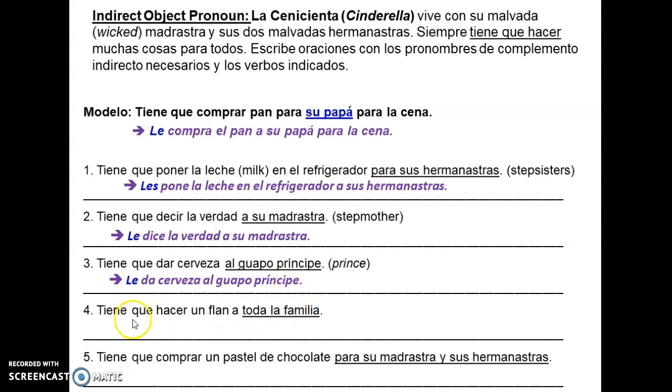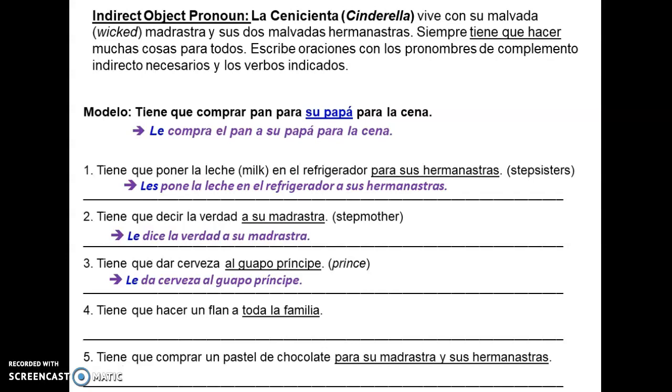Next one. Tiene que hacer un flan a toda la familia. And so, she has to make a flan, the famous and delicious Hispanic dessert, for the whole family. A family as a whole, even though it's a lot of people, like I've said before, is considered singular.